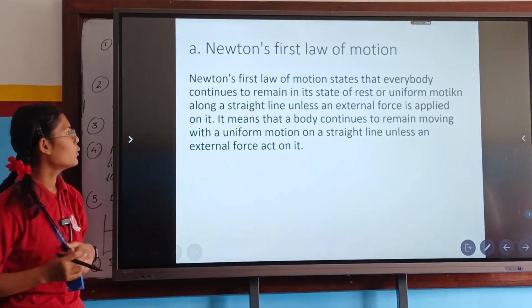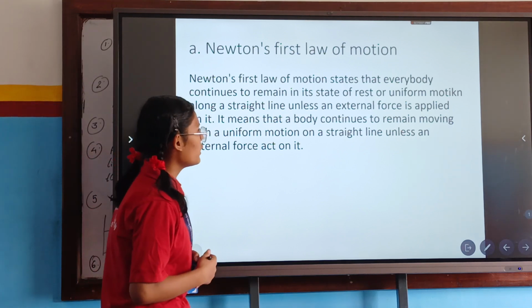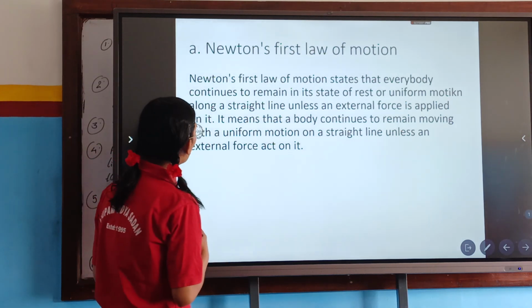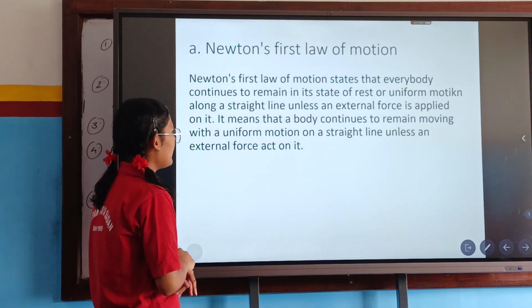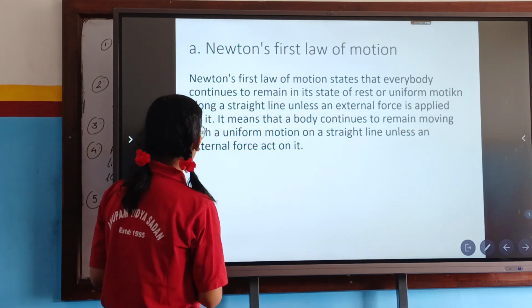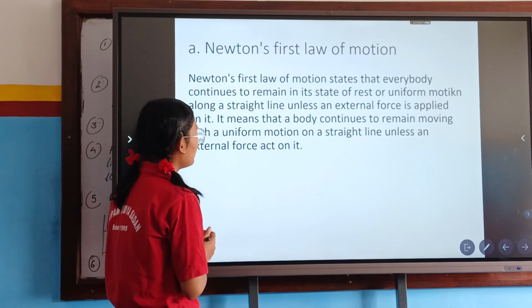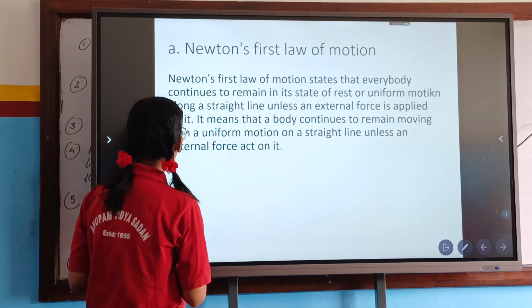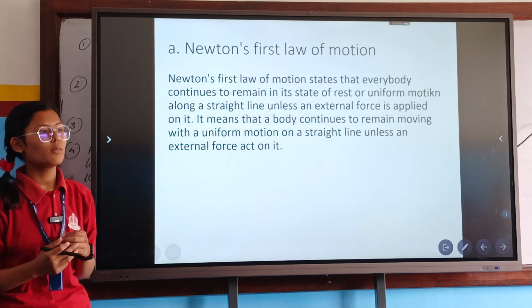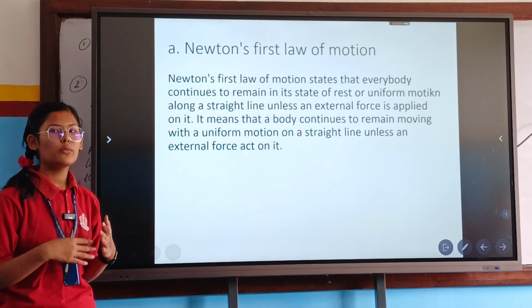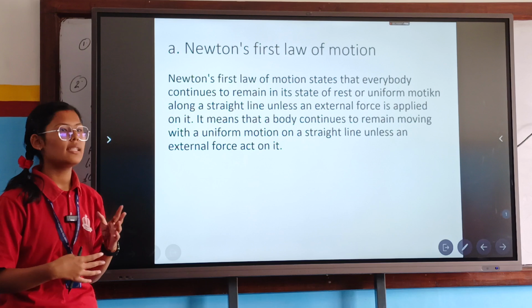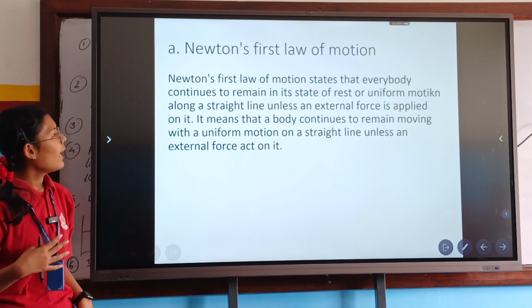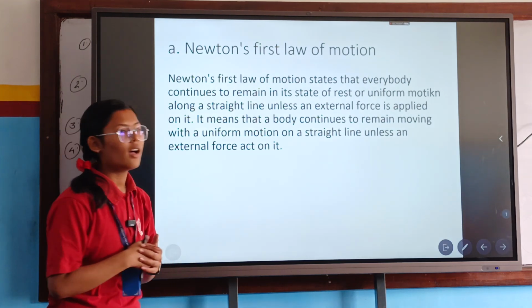Newton's first law of motion. Newton's first law of motion states that every body continues to remain in its state of rest or uniform motion along a straight line unless an external force is applied on it. It means that whenever we apply force to an object, only then does the body move or tend to move and change from the state where it is.